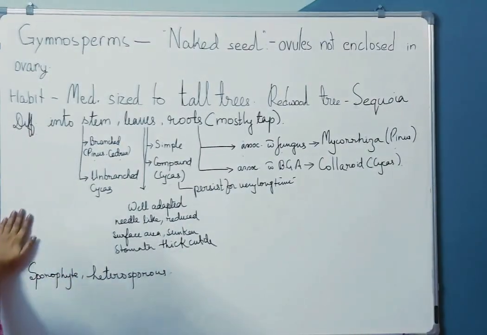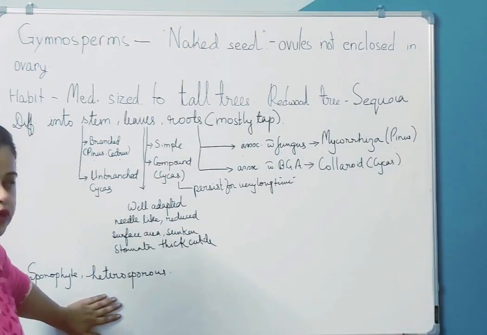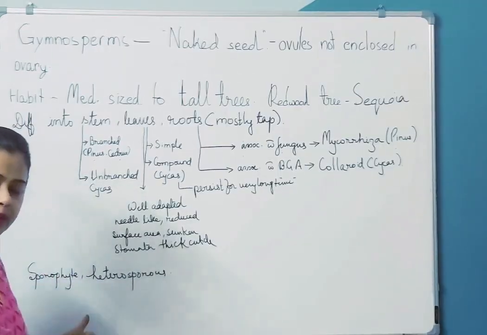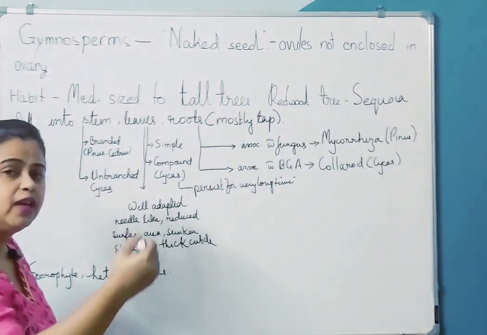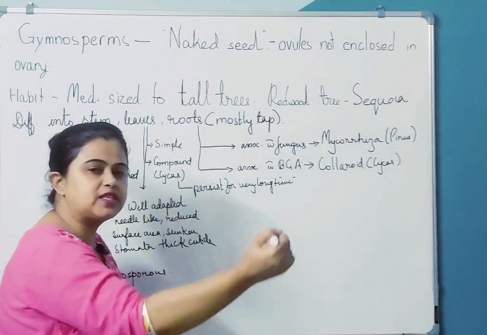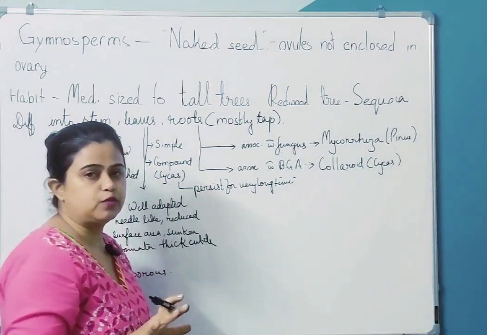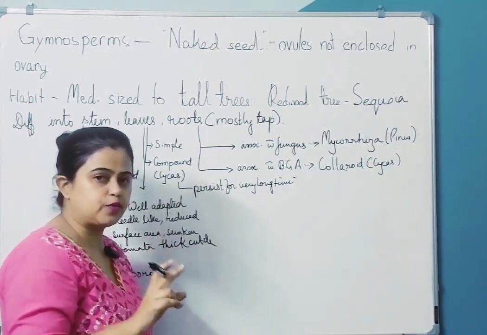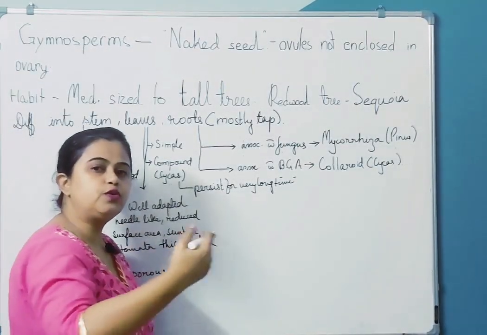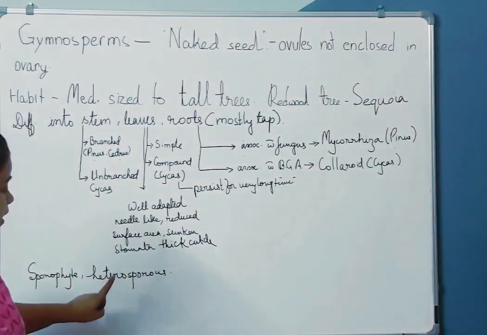Now the main plant body here is a sporophyte and it is heterosporous. So in pteridophyte the main plant body is sporophyte. Here also it is sporophyte. So from pteridophyte moving forward, pteridophyte, gymnosperm, angiosperm, the main plant bodies are all sporophyte. In pteridophyte, most of them were homosporous, few heterosporous. Here gymnosperms are all heterosporous. So do you see how these plants are evolving? Clear?